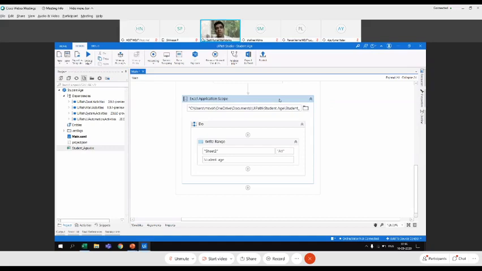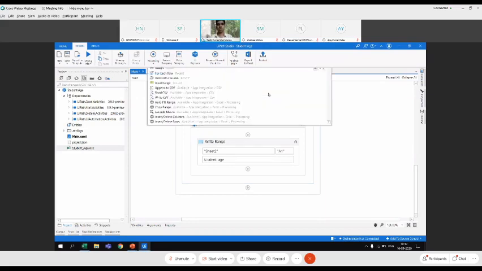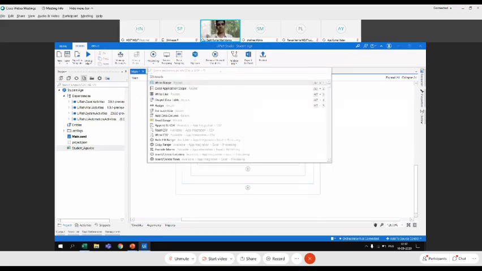So this is where you are. I just wanted to showcase the Excel application scope as well. I brought in an Excel application scope activity. So how do you get it? As you might have seen in the previous demos, all you need to do is click on that plus and type Excel, and you can see that these activities are already populated for us.